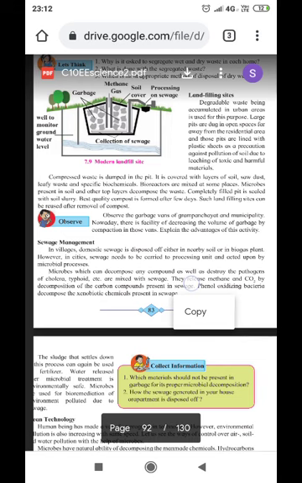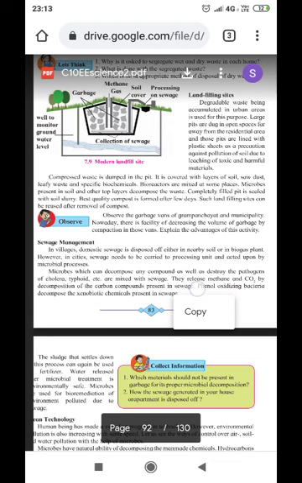The completely filled pit is sealed with soil slurry. Best quality compost is formed after a few days. Such landfilling sites can be reused after removal of the compost. So the waste emitted by human beings and animals cannot be thrown away; it can be used to make the land fertile.